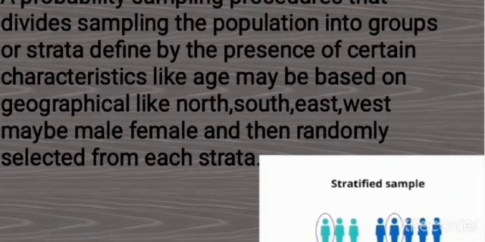Here we again assume that we have a population, and we divide the entire population. Let's first divide it into different strata. In this case we are dividing based on male and female, and so on, into three strata. Now we will select the sample, selecting at least one person from each stratum. So this is stratified sampling.